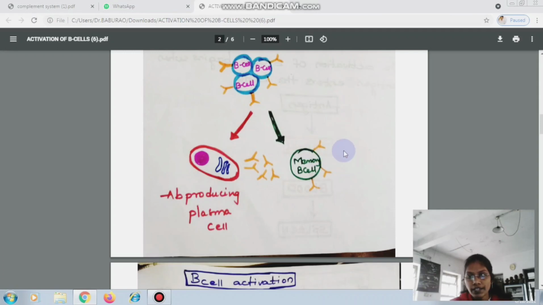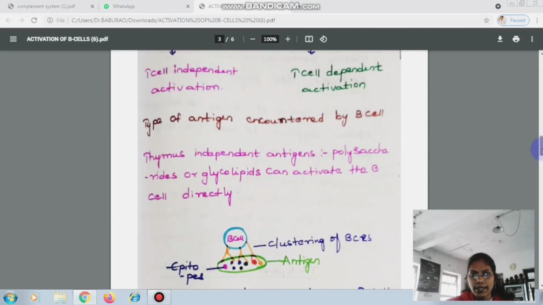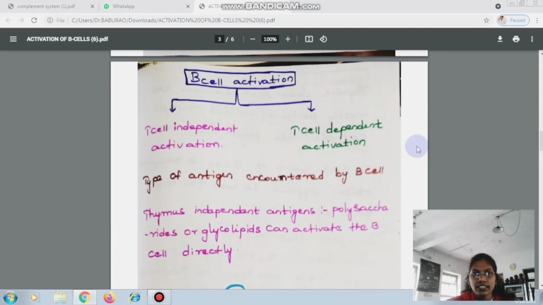Even for the production of memory cells, there is a requirement of T helper cells. So let us understand clearly B cell activation without the help of T cells. The first mode of B cell activation is T cell independent activation.